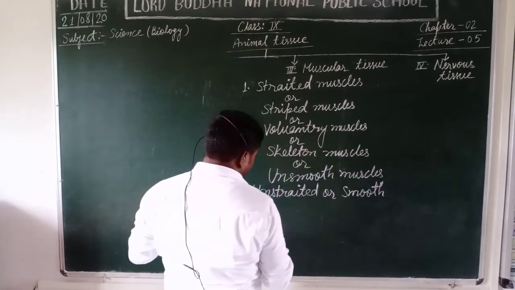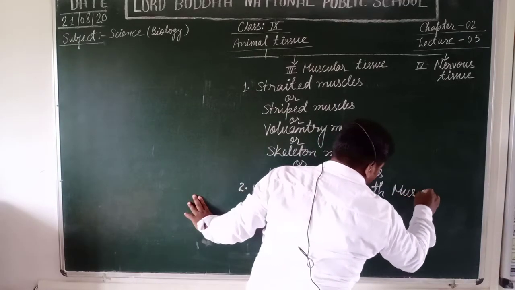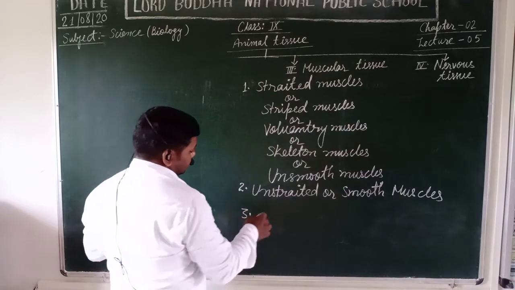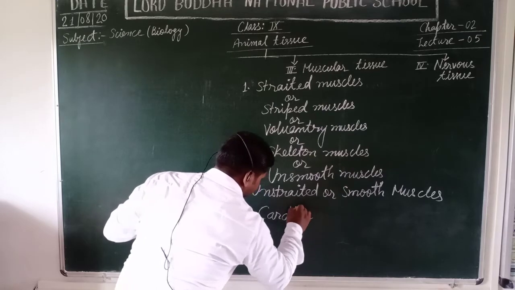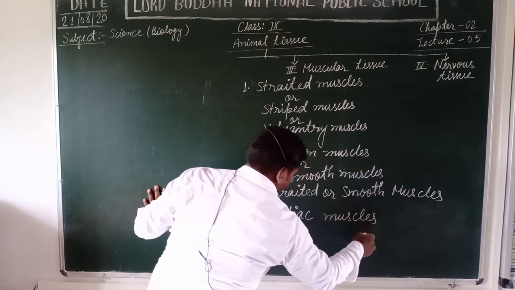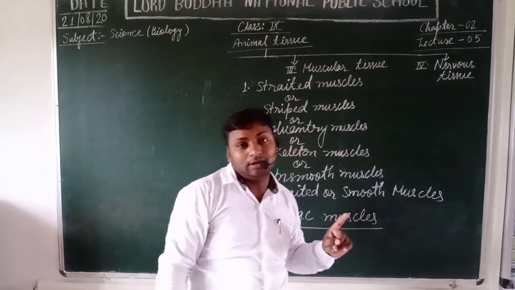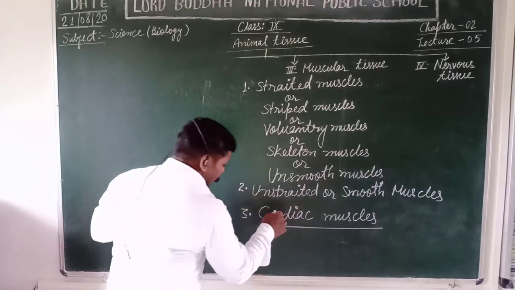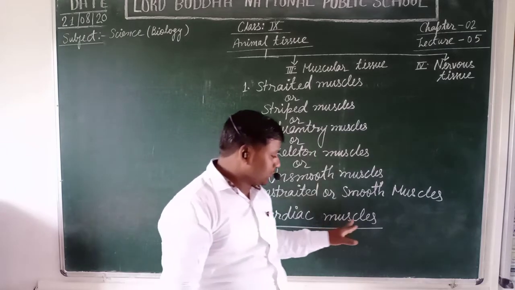Now students, another and last type of muscles is cardiac muscles. Students, this type of muscle is only found in the wall of our heart. That's why it is named after cardia. Cardia, it is known as cardiac muscles.